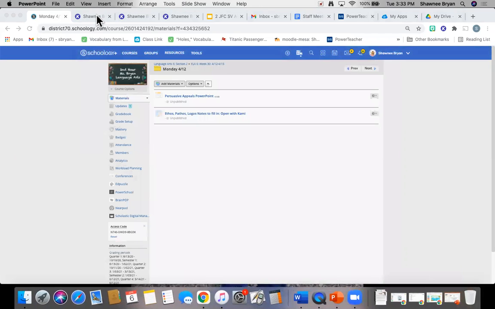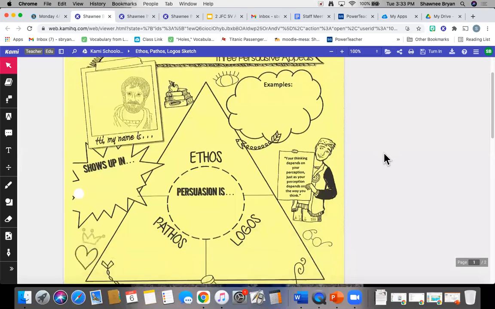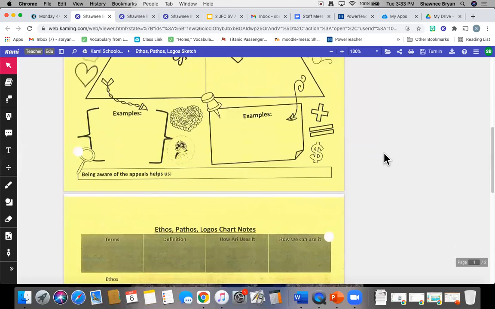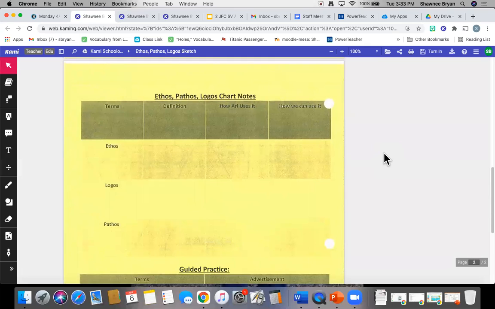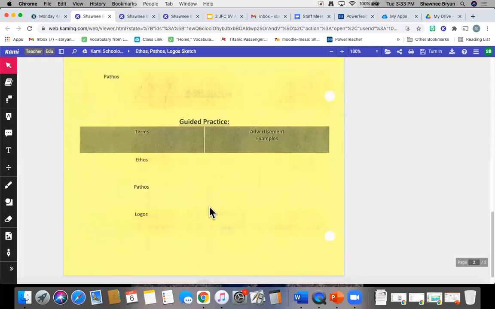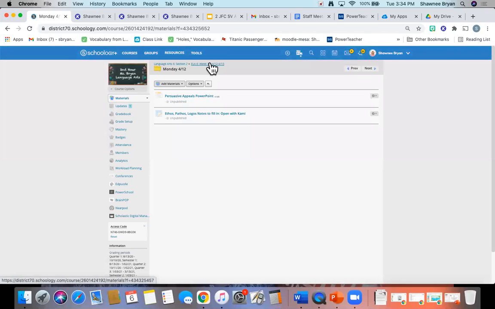Okay, so when you open the actual Cami assignment, it is going to look like this. This is where you are going to fill in the notes and examples for the PowerPoint presentation. And then this is going to be the first chart that corresponds to the first video. And then this is the second chart, the guided practice for the used car lot. When you are done, you want to make sure you hit that turn in button so that I can see that you completed the notes on ethos, pathos, and logos. So that will be your Monday assignment.